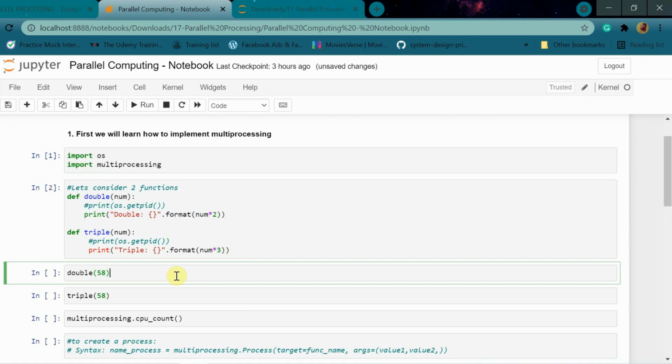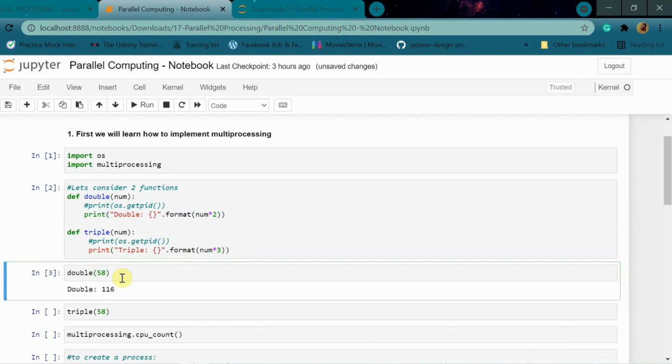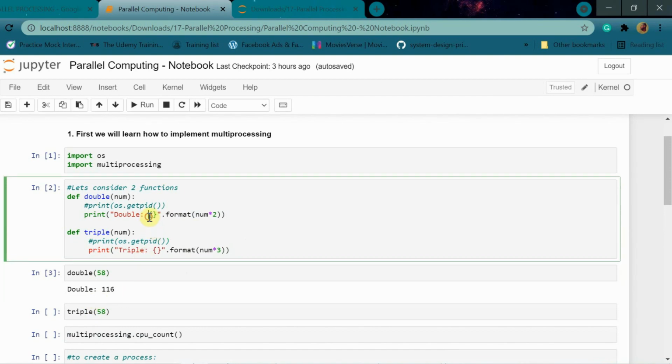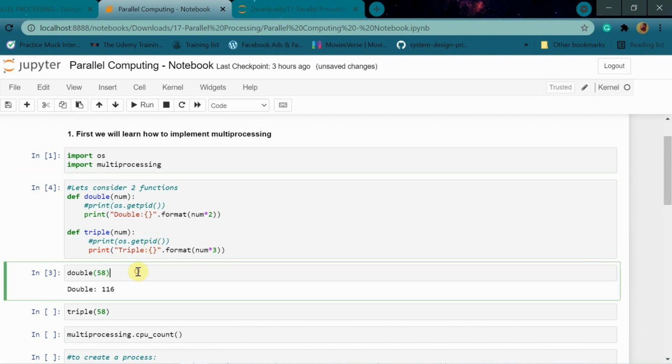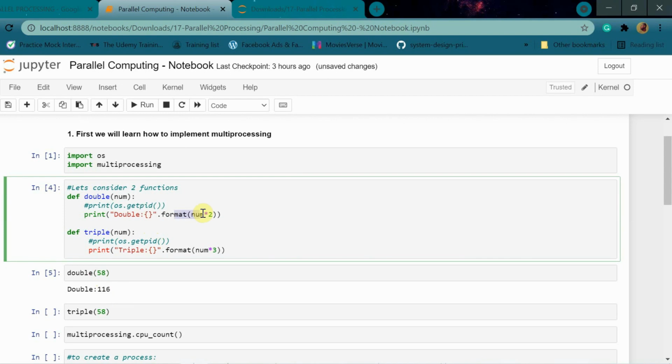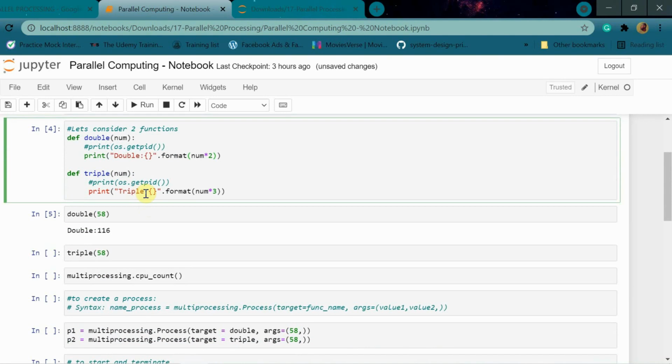now if we try to run this double function, and if we give 58 as the number here, so it should give us the double of 58, okay, which is 116. So yes, it is printing double is 116, as we expected. Okay. Now I hope you understand what this format thing does. You have already studied it before, so I'm not going to explain that.